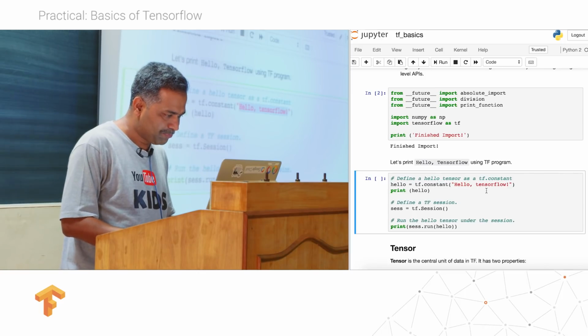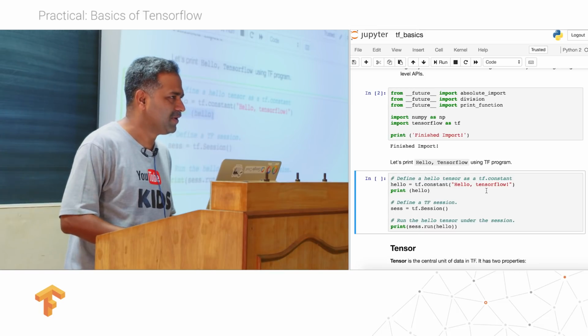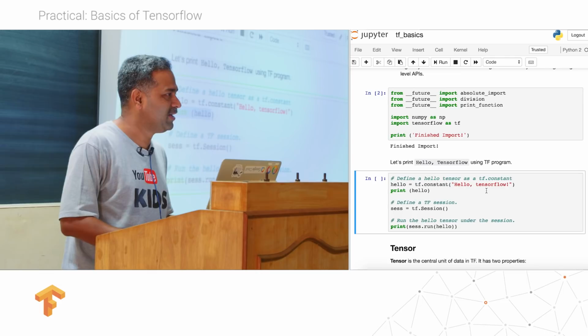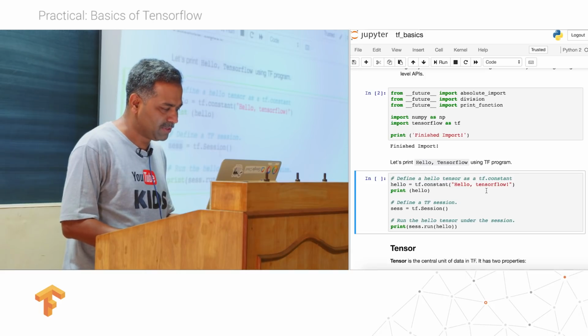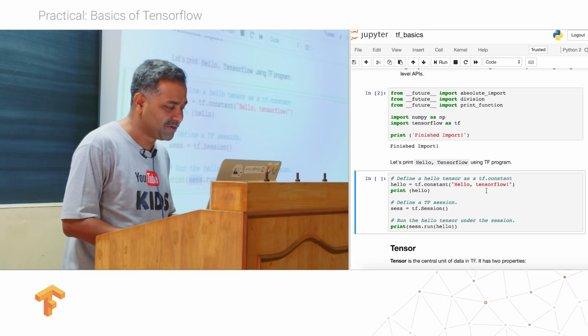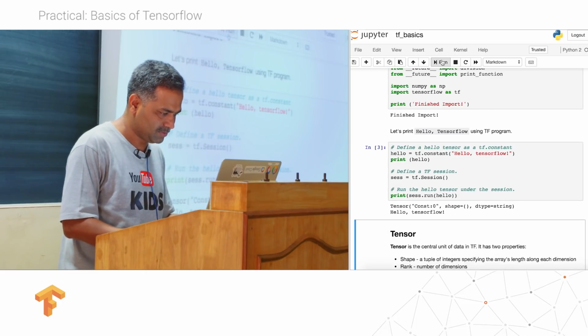Now let's print this hello and see what is there in that. We have already talked about it, so I have already leaked the question, no point asking this question again. And then I define this session, tf.Session, and I say session.run, hello. Okay, let's see what comes out of this.